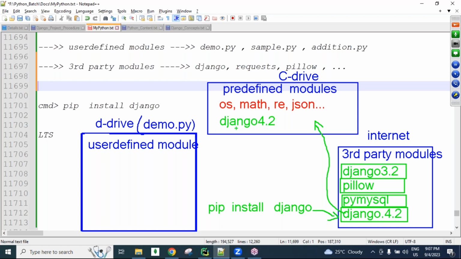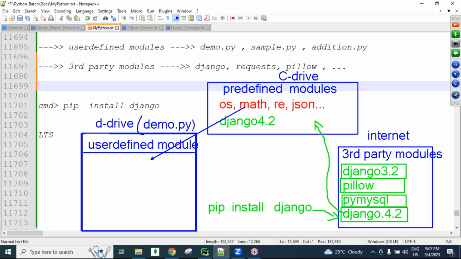So like any module, whatever module we want, we can download from the internet, and later it is available in the C drive Python software location along with the predefined modules. Okay, that is good. Next, in the user-defined module location, here we are writing the logics, some lines of code. While developing this user-defined code, sometimes we require predefined modules.